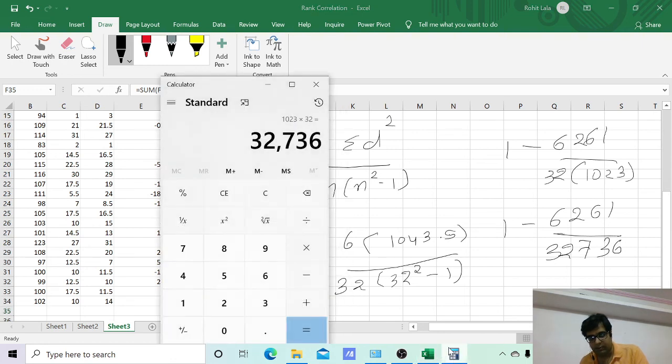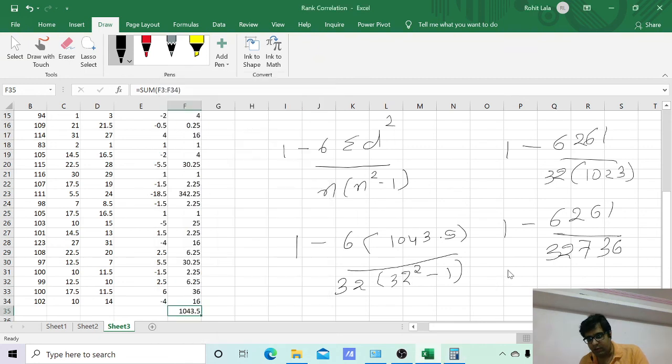Now we divide it. 6261 divided by 32,736 would be something about 0.1912.